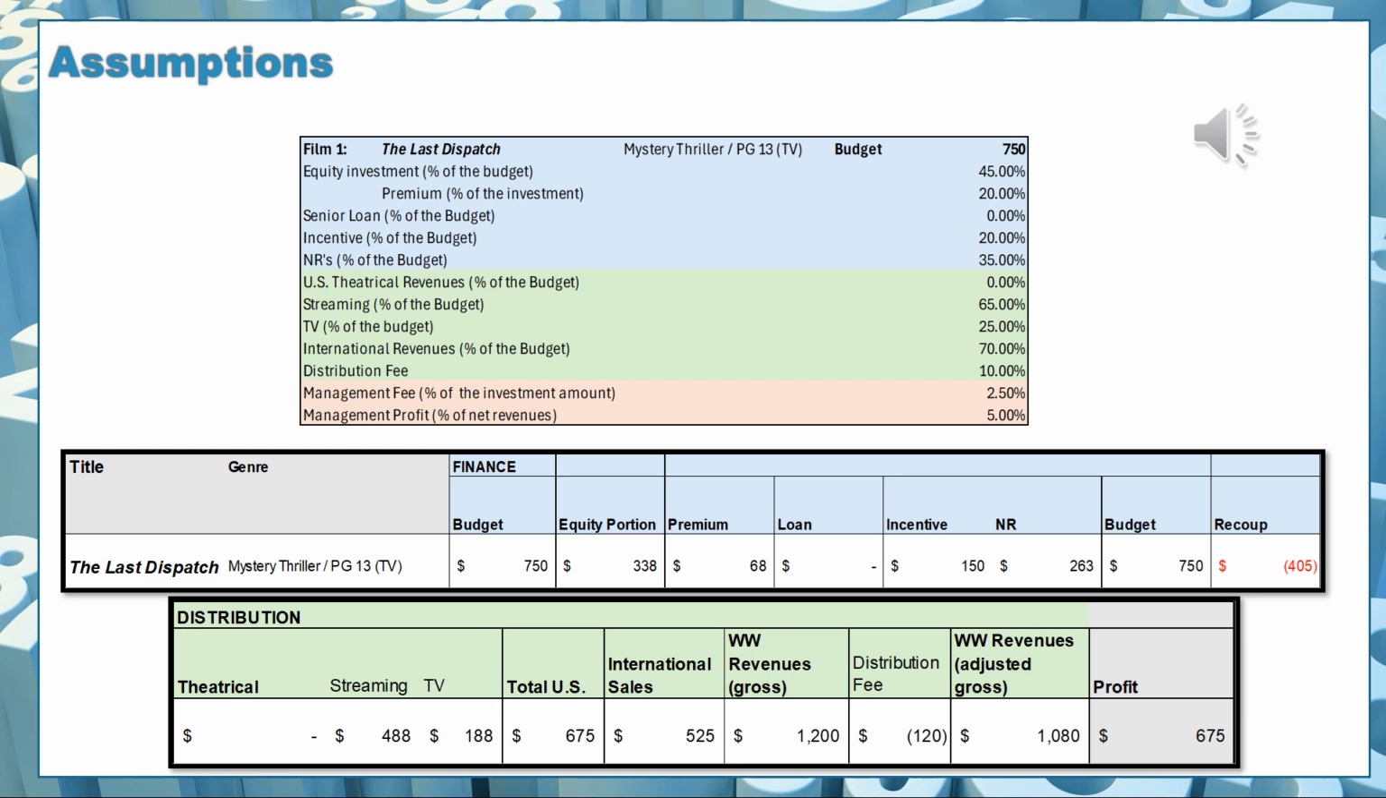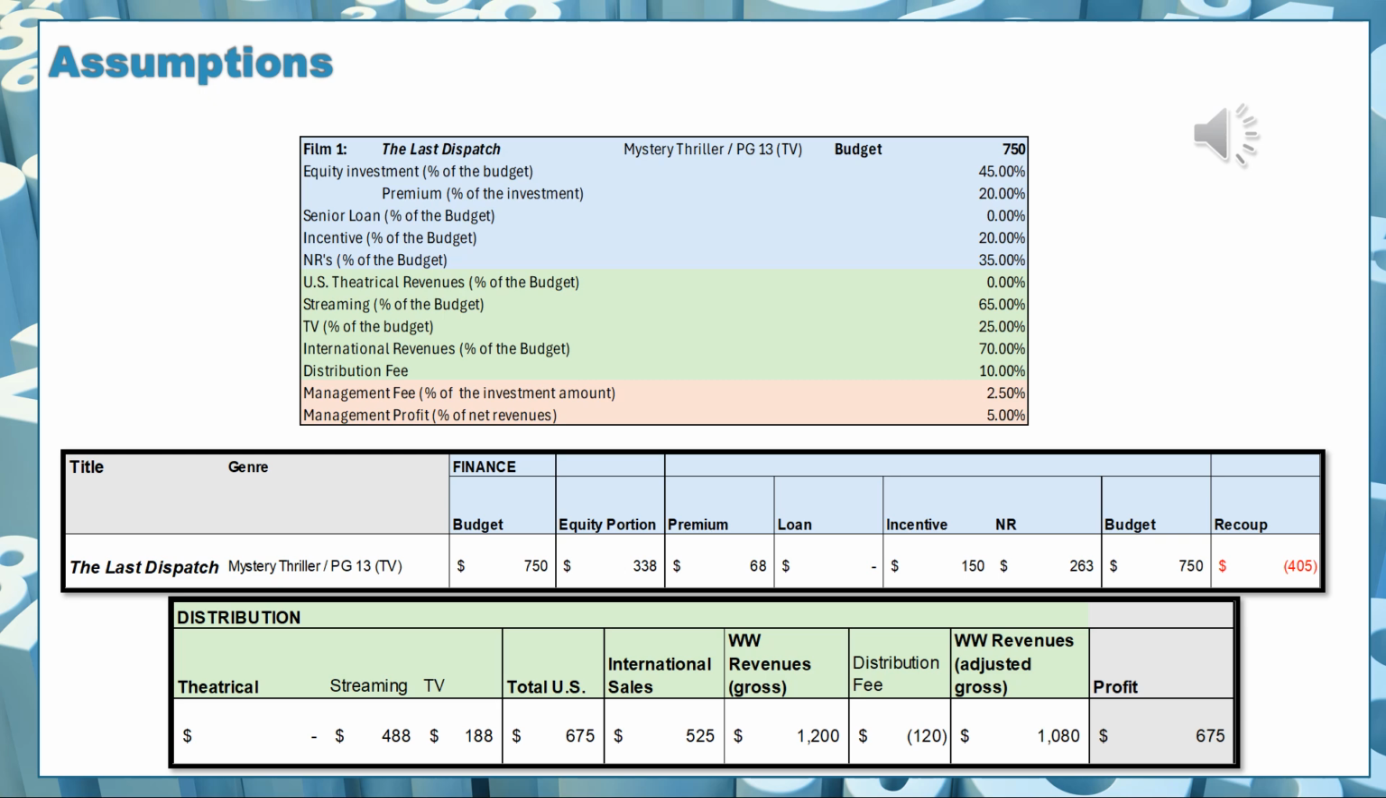$338,000 and $68,000 have me recoup $405,000 for this film. In the next line item here, I have the distribution components. This movie is not going to be theatrically released, which is why you're not going to see a theatrical value. There will be a streaming value and there will be a TV value. Streaming is going to generate 65% of the budget, which is $488,000. Television is generating 25% of the budget, which is $188,000.